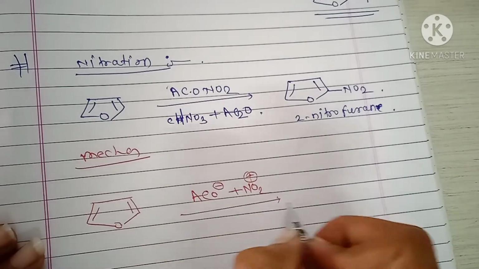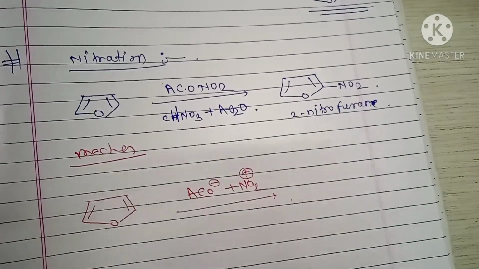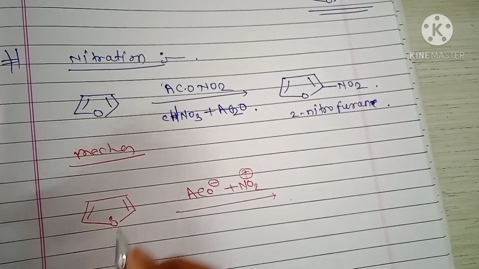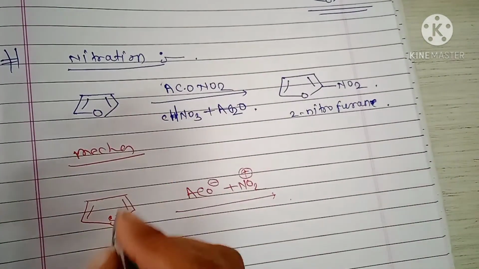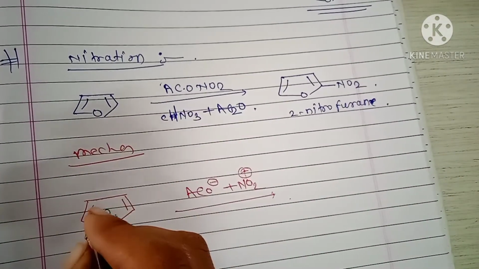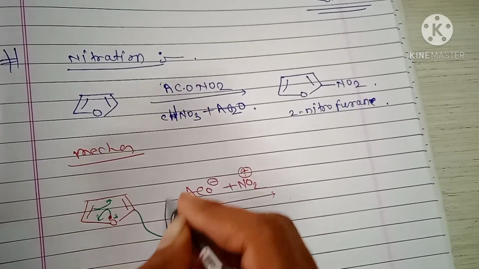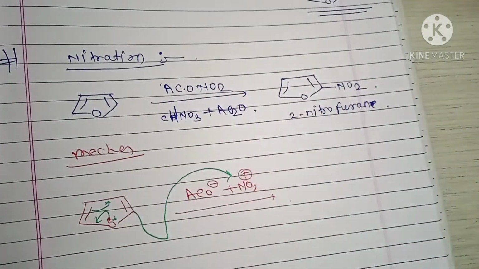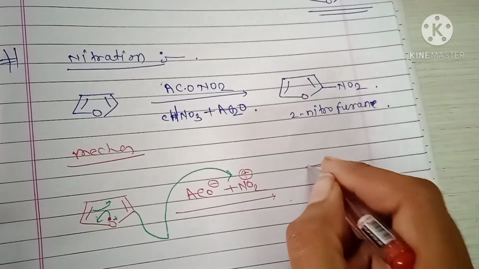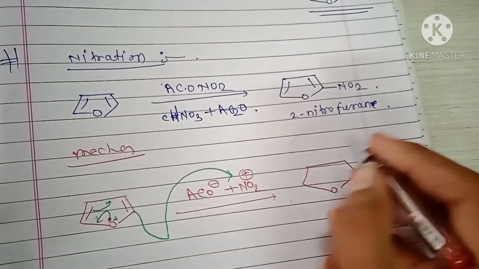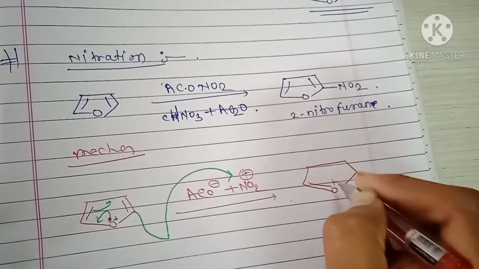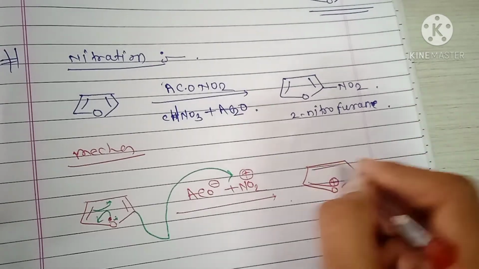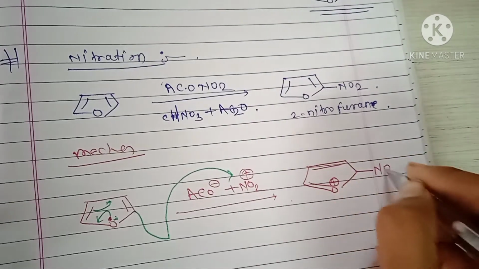Okay, the lone pair of oxygen attacks here, this bond shifts here, and this bond attacks NO2 plus, and here the formation of: here a double bond, here a positive charge, here a double bond, here NO2.